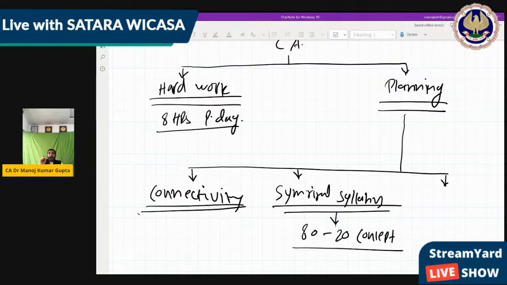But if you do not apply that 80% common part, then you have to do every question more than 10 times, which is not practically possible. Because in 3 to 4 months, we cannot do that much work. So I will explain how to apply that 80-20% concept, but first we start with the chapter.